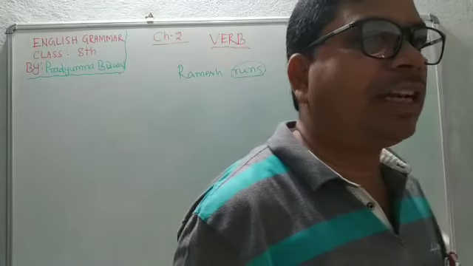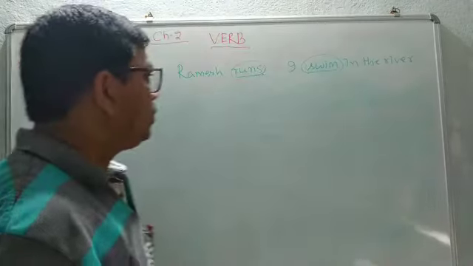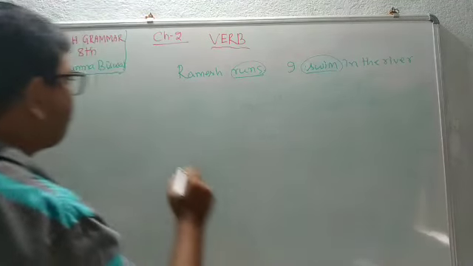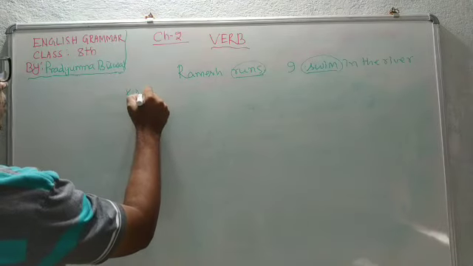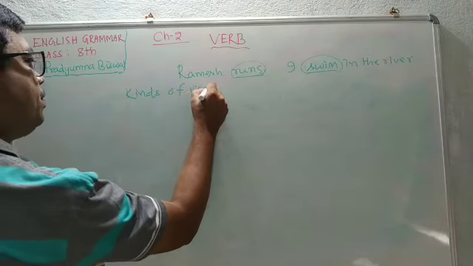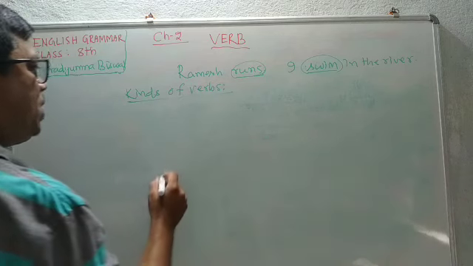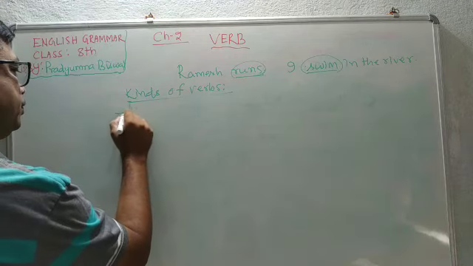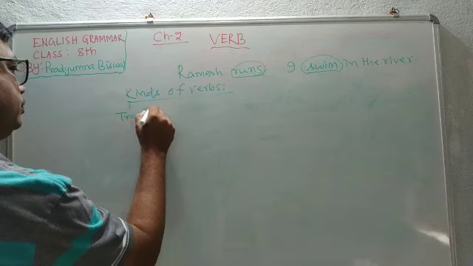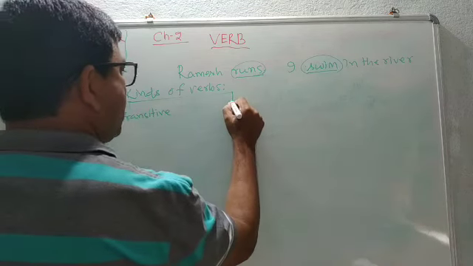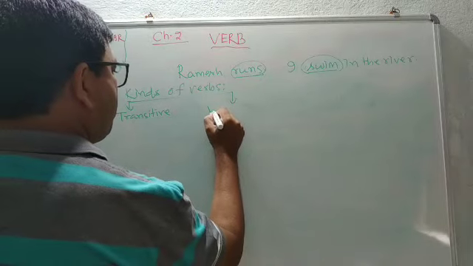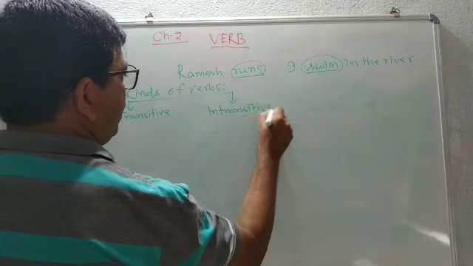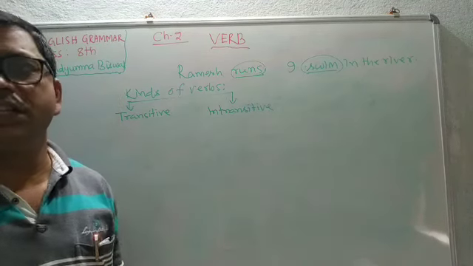Okay. So how many types of verbs are there? First, the kinds of verbs. Verbs may be of two types. One is a transitive verb. Another one is an intransitive verb. What is a transitive verb and what is an intransitive verb?